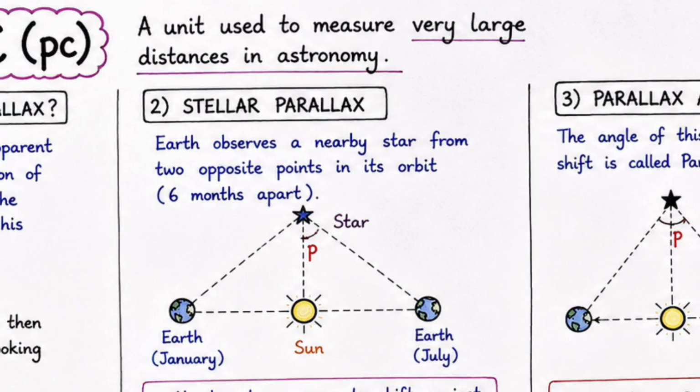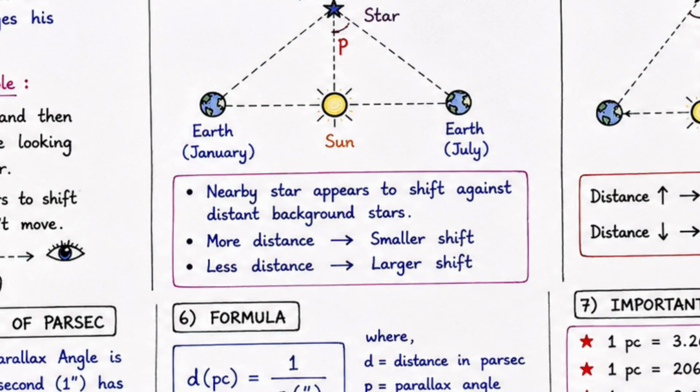In the same way, Earth observes a nearby star from two opposite points in its orbit, 6 months apart, say one in January and the other in July. The nearby star appears to shift against distant background stars, and the more the distance, the smaller the shift, and the less the distance, the larger the shift. This is called stellar parallax.